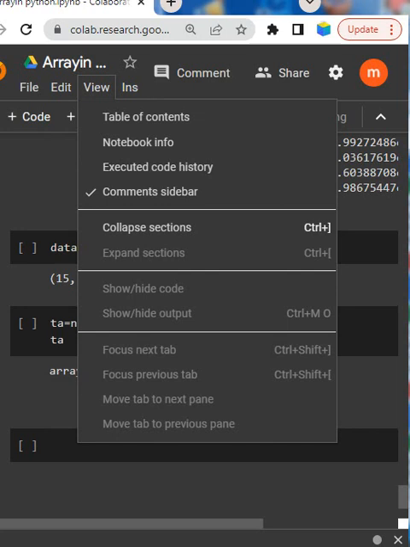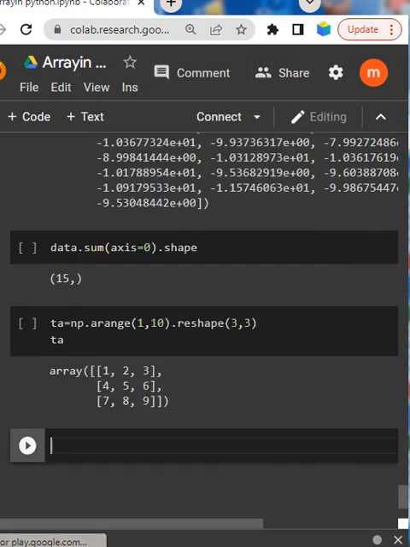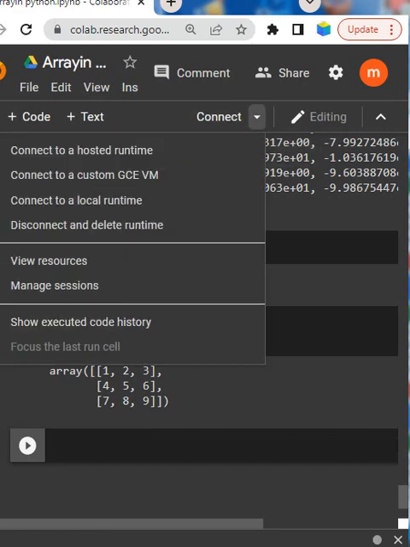Most of the things are given here, so we can work easily. Another very important thing is the comment option here. And third, look here, the Connect option has been given. You can also open the settings, and you can use a GPU and TPU.